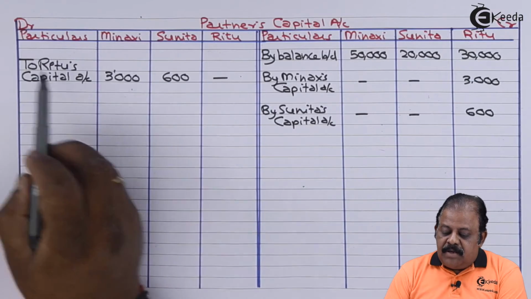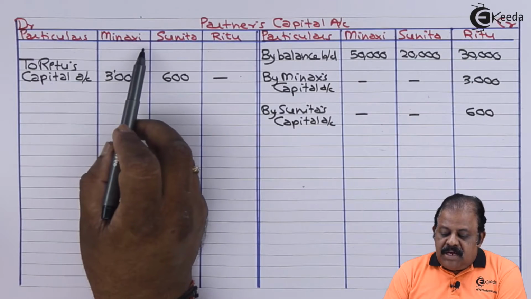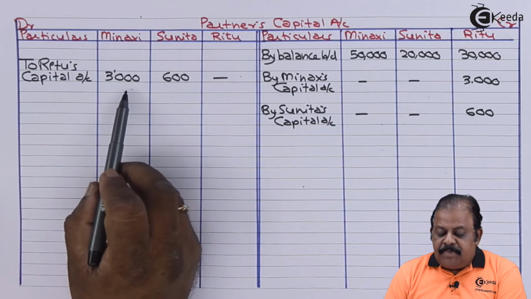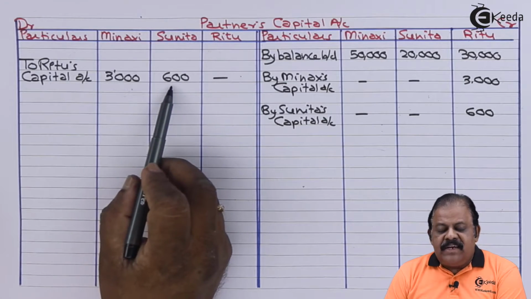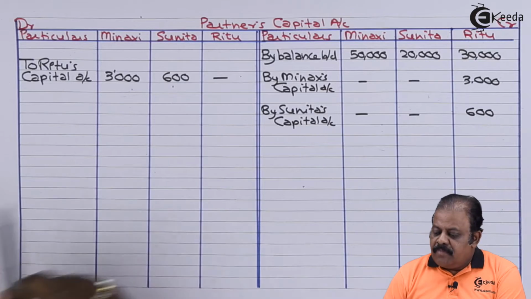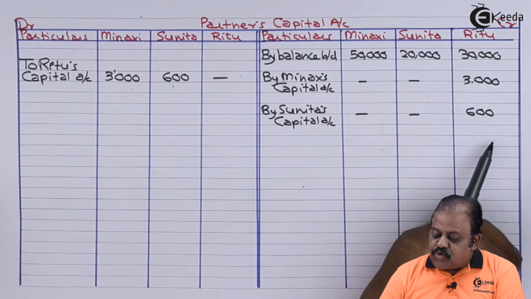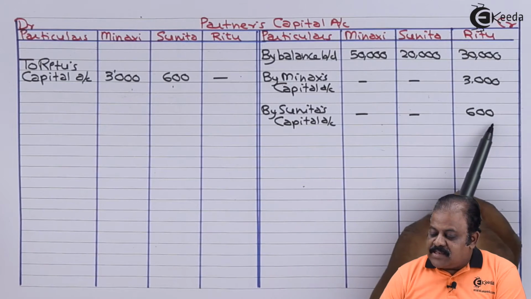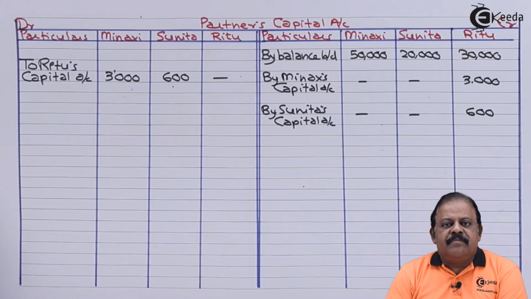Partners capital account debit Meenakshi, Sunita to Ritu's capital account 3,600. Here on the credit side in Ritu's column, by Meenakshi's capital account 3,000, by Sunita's capital account 600.